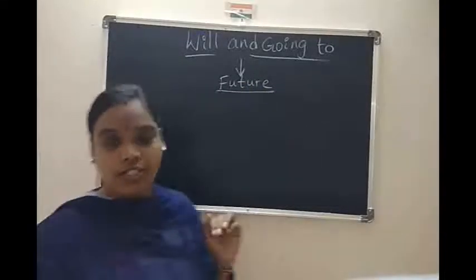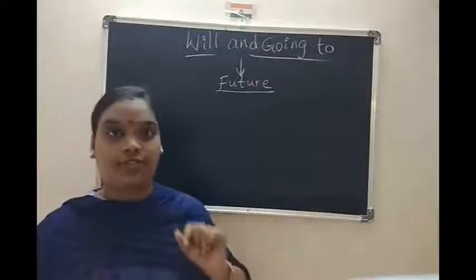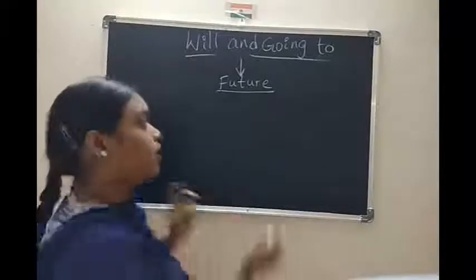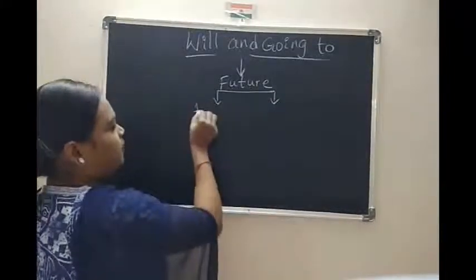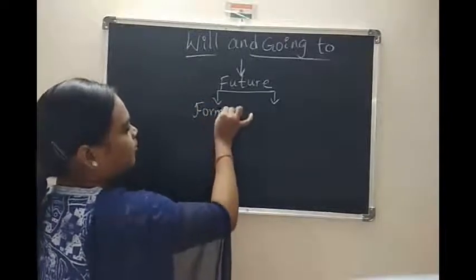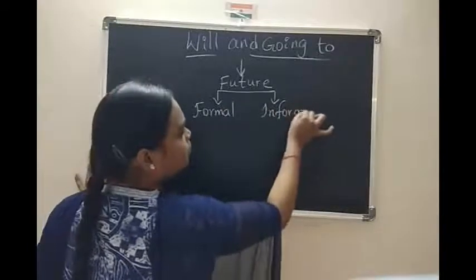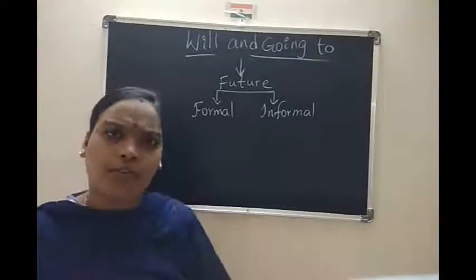Children, in future tense we are talking about the future only, but whenever we use future tense, we express our views in two ways. One is formal and another one is informal. Where do we use the formal way?